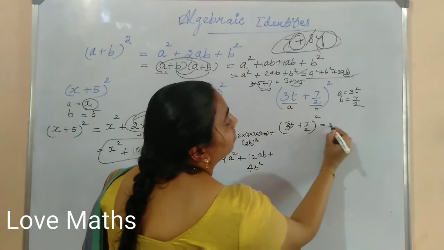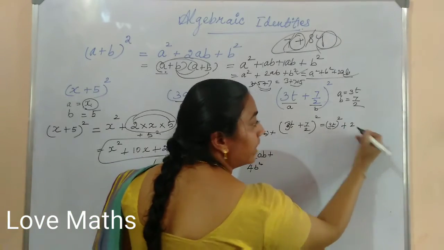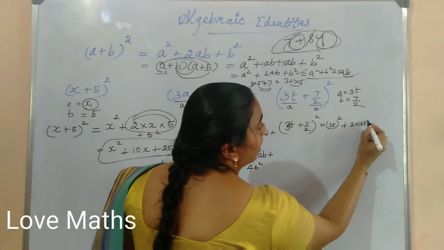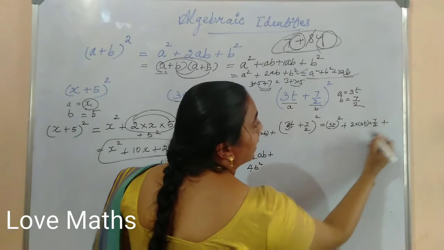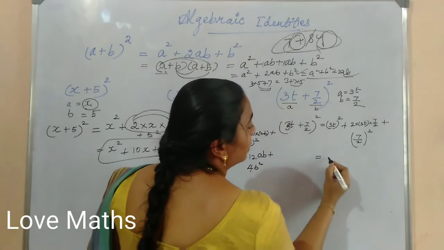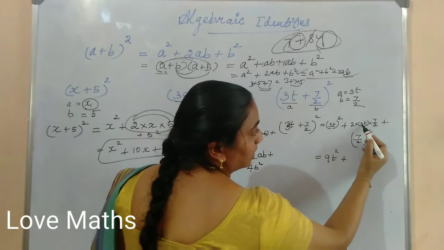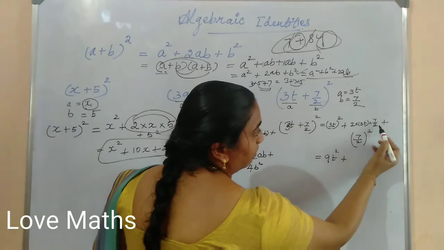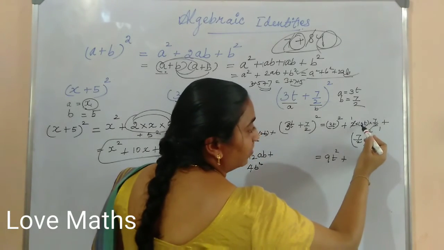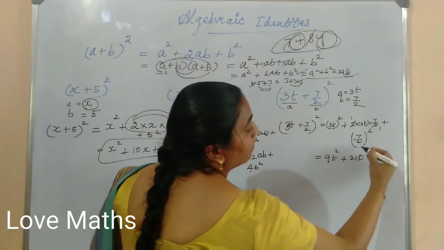First a square, (3t) whole square, very, very important. Plus 2ab: 2 into a is 3t, into b is 7 by 2. Plus b square, (7 by 2) whole square. Next, as usual, 3 squared is 9, t square is t square. Plus now 2 3s are 6, 6 into 7, 42, t by 2, otherwise 1 2 is 2, 1 2 is 2. Now you multiply: 1 into 3, 3, 3 7s are 21, only t. Plus (7 by 2) whole square.